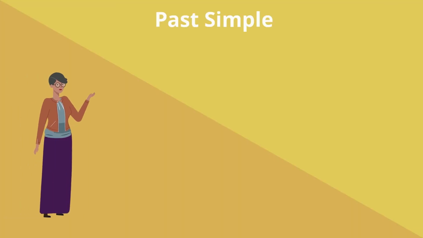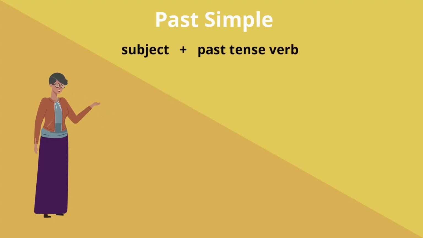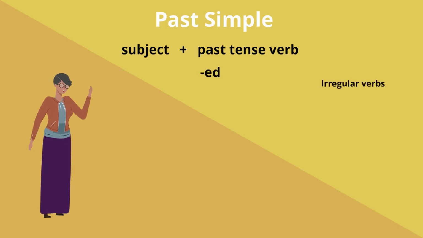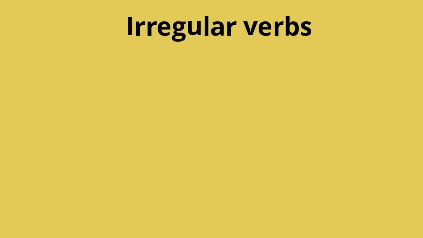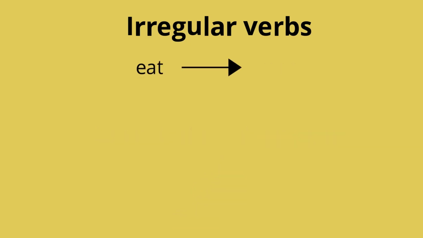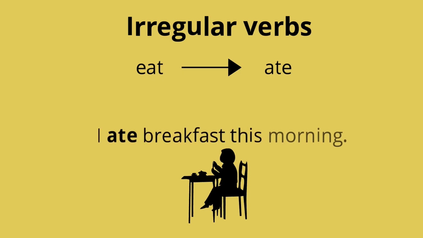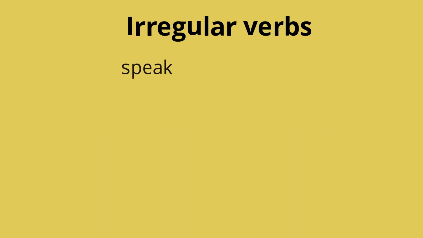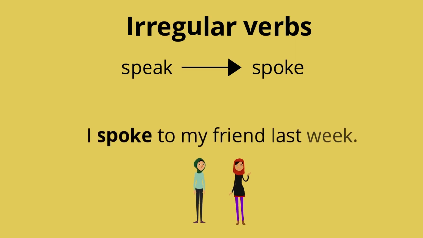Remember, when making positive past simple sentences, we use the past tense form of verbs. This usually means adding ed. There are also many irregular verbs. We must remember these. For example, the past tense of go is went. I went to the mall yesterday. The past tense of eat is ate. I ate breakfast this morning. The past tense of speak is spoke. I spoke to my friend last week.